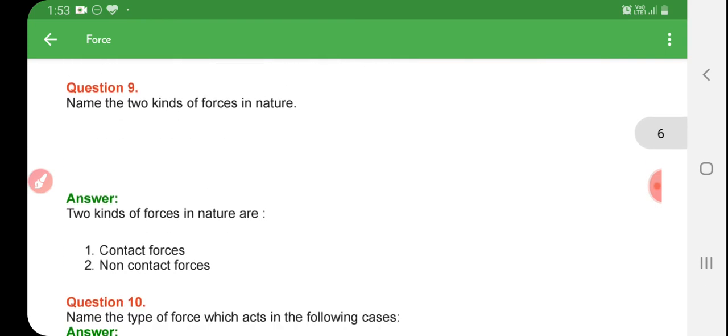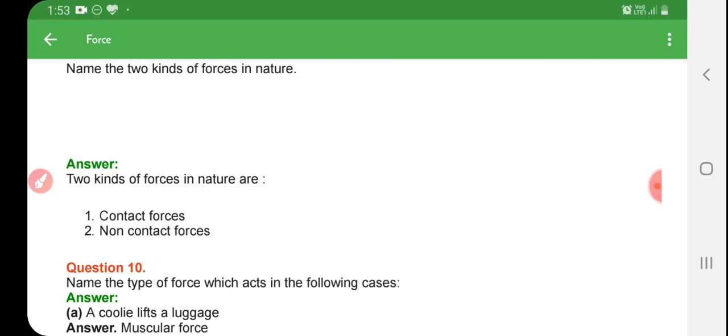Now question number 9. Name the two kinds of force in nature. We have two forces in nature. One is the contact force, another one is the non-contact force. Contact force means the objects are in contact with physical touch.